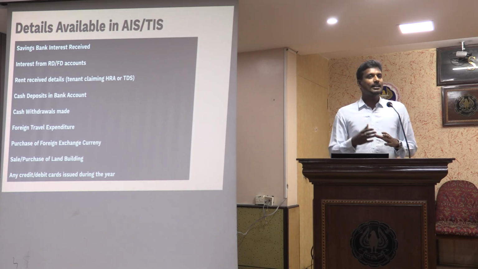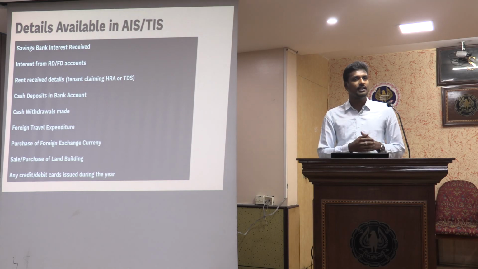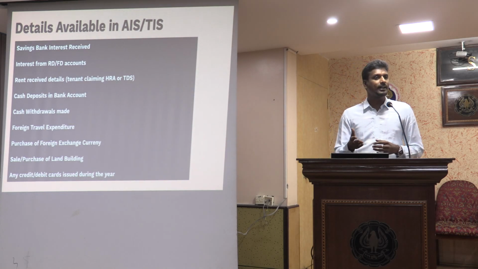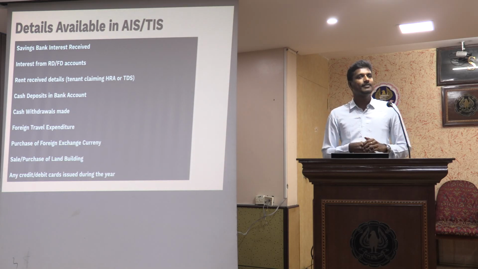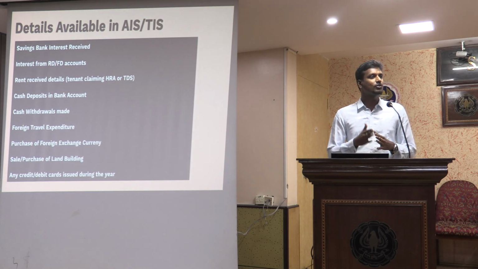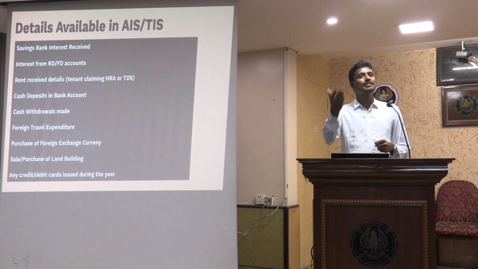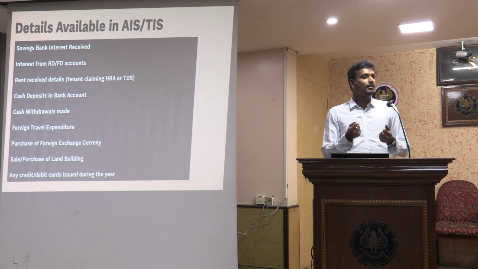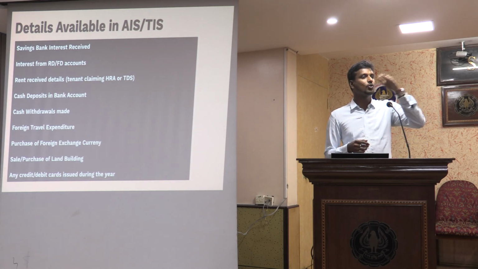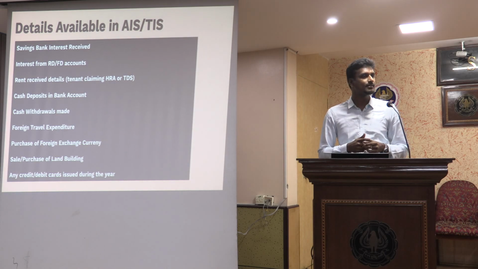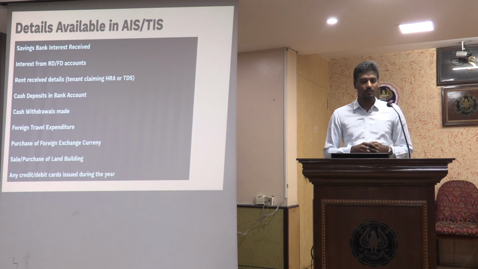So what all details will be available in AIS and TIS? Most of us know this, I am just running through the savings bank interest details or interest from different term deposits, recurring deposits, and any rental income received. So those transactions will come through, and it will get reflected in the owner's AIS, where the tenant is claiming the HRA benefit from his employer. Now this information goes and sits in the owner's AIS system to see whether they are offering the rental income in their respective returns or not.